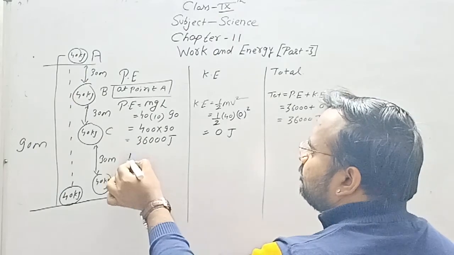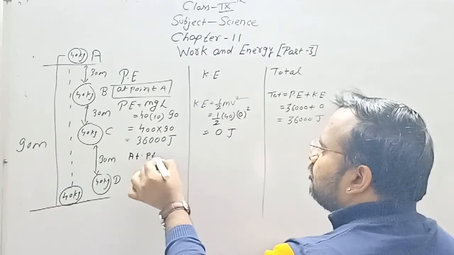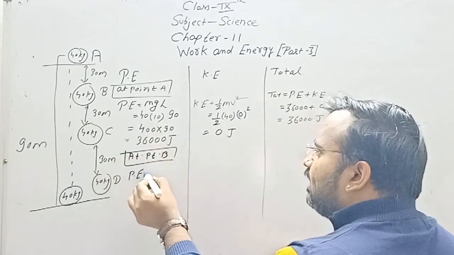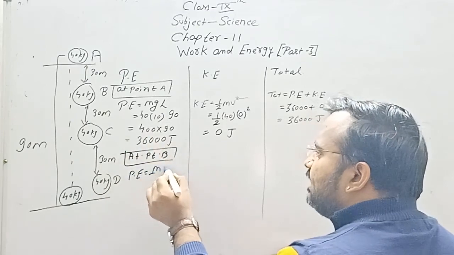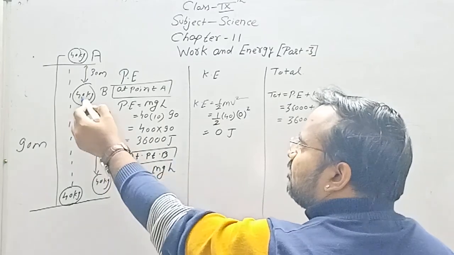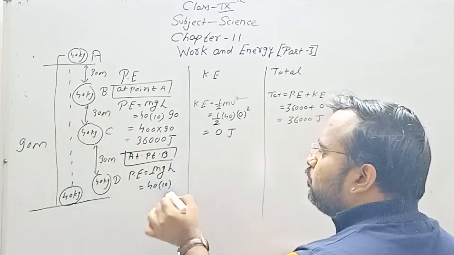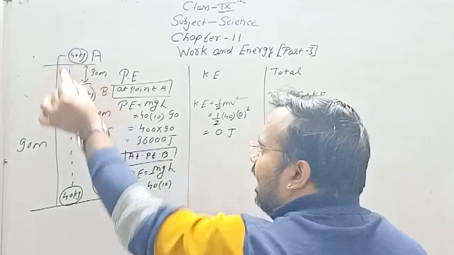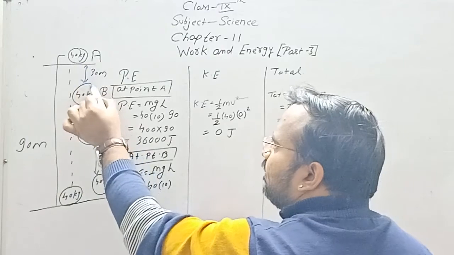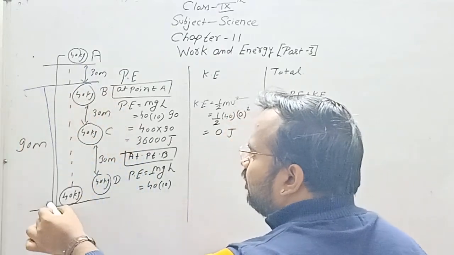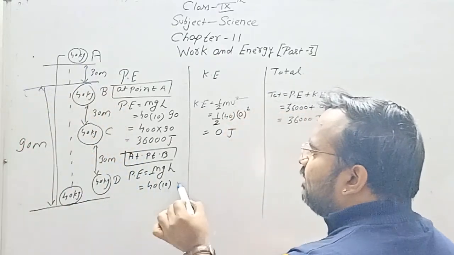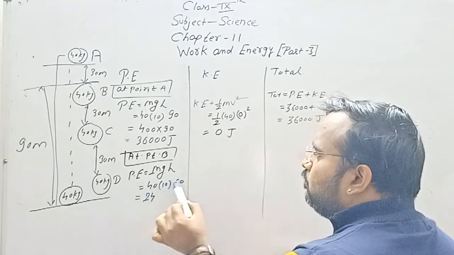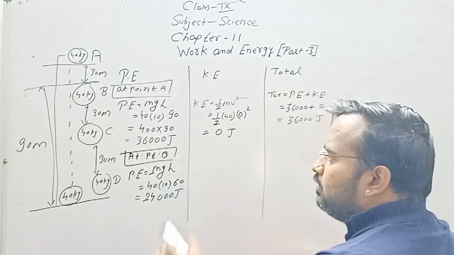At point B, potential energy, we know that it would be mgh. Mass is 40, acceleration due to gravity is 10. Now what is the height at B? The full height is 90, it is displaced 30. So from here to here, 90 minus 30, the height is 60. So 6 fours are 24, 24,000 joule.